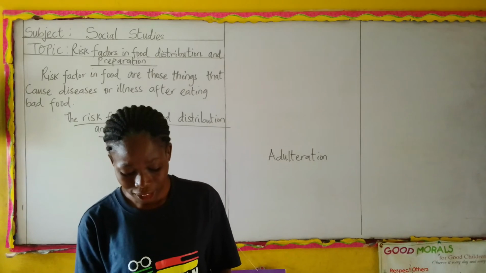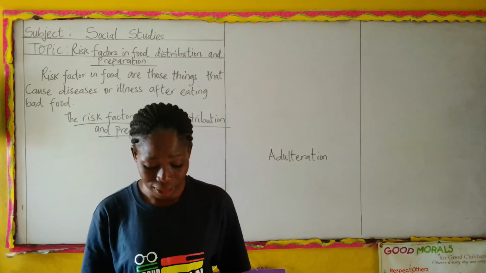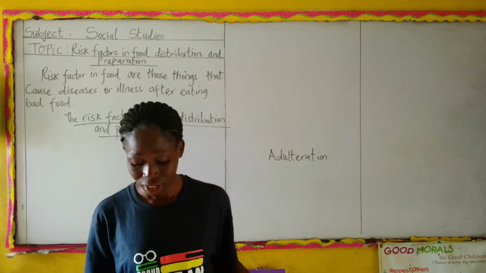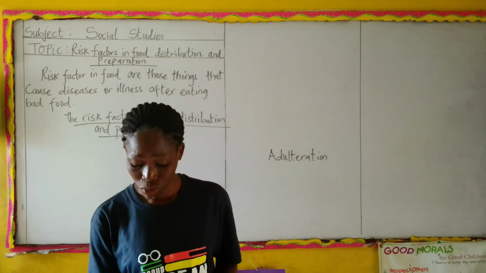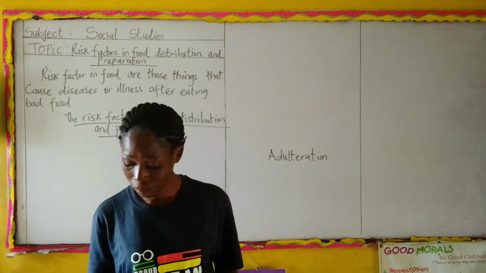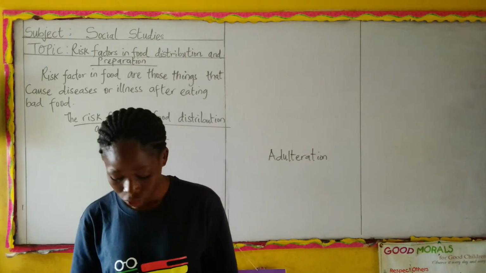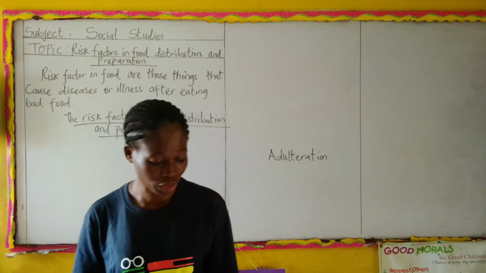Under agrochemical induced death, we have chemicals that preserve crops, kill insects, and kill grass. Those are the kind of chemicals used in agriculture to treat weeds or insects and to preserve the crops. All right, good. And today I said we'll be looking at the risk factors in food distribution and preparation.